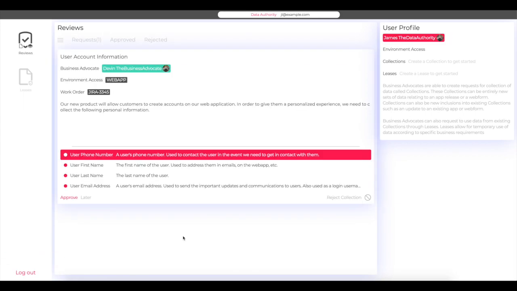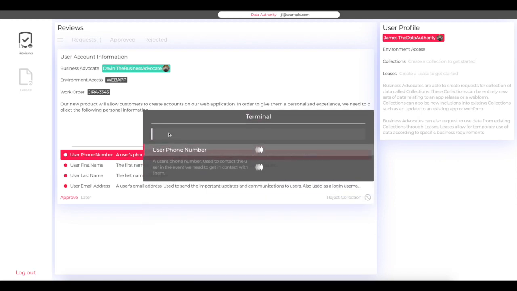The data authority, James, reviews the collection request on a field-by-field basis. Depending on the organization, different considerations like relevant regulations or company standards will be weighed at this stage. In addition to the ability to accept or reject requests, data authorities have the ability to suggest revisions to attribute names.